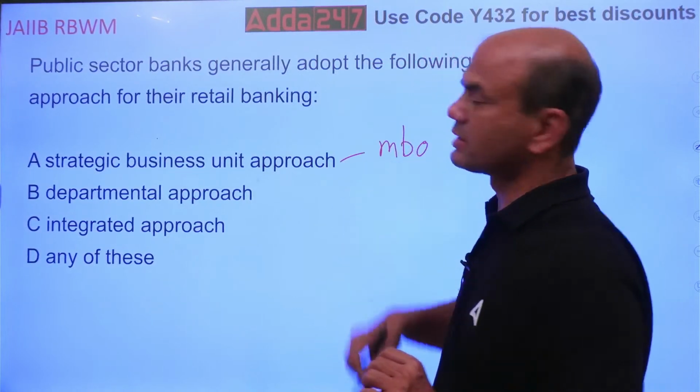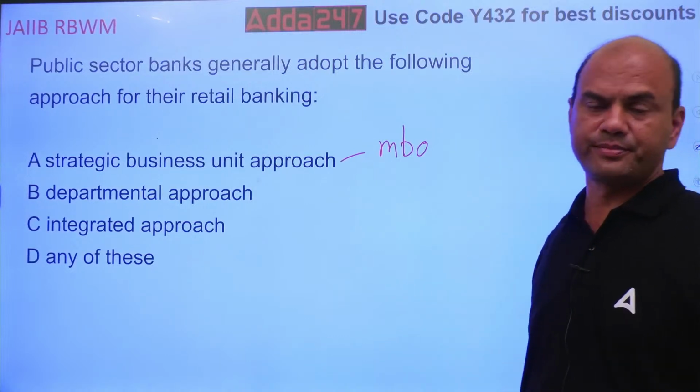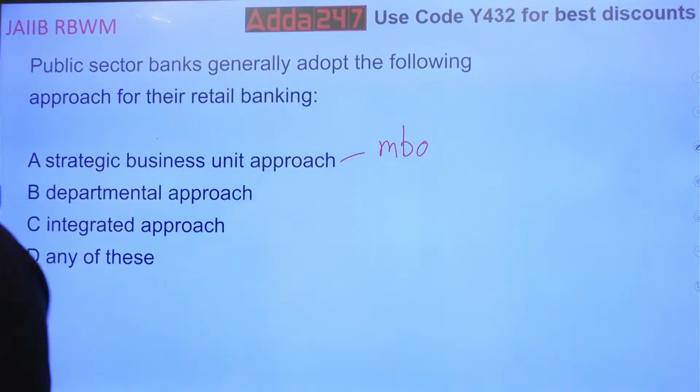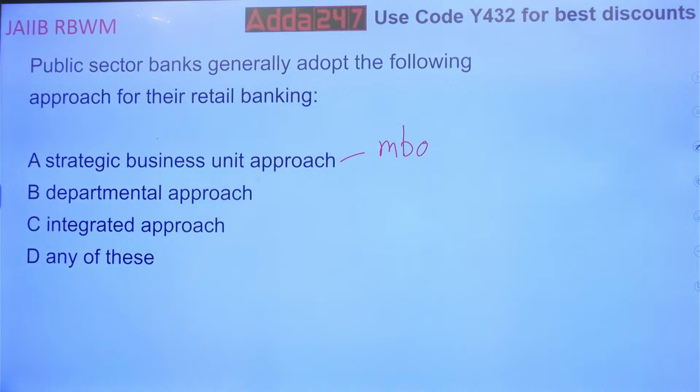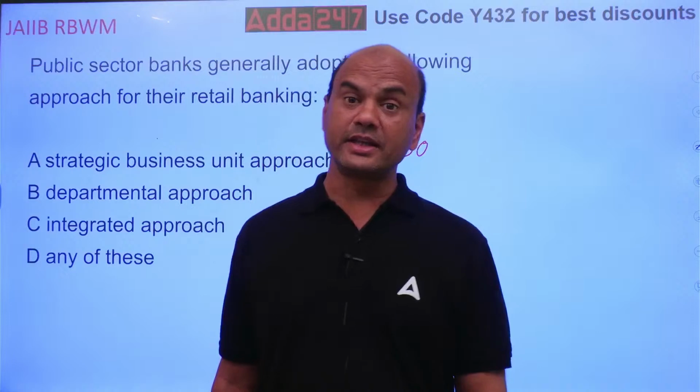There is a term called MBO in SBU. This term also comes in the exam. MBO means management by objectives. Here what happens? We first decide on the target for this year, whether we are going to achieve a profit of 20% this year or 10% or 15%, whatever it is. Once we decide on this, the targets will be distributed among all the employees of the branch. So that is known as MBO.